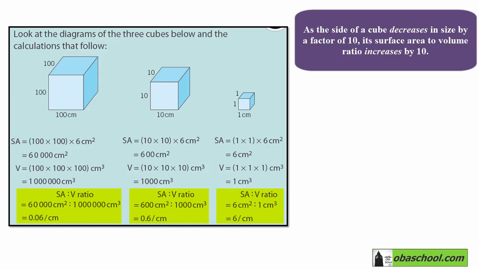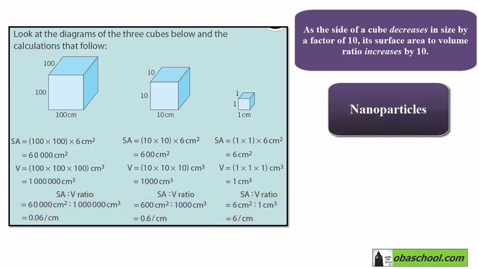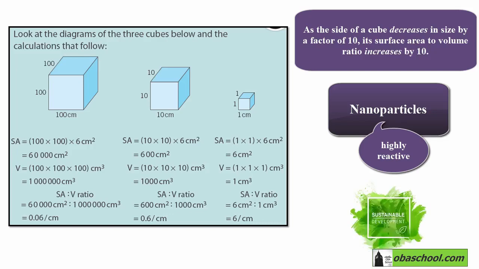So the higher the ratio, the greater the proportion of particles exposed at the surface. And this makes nanoparticles highly reactive compared to even powdered reactants. So, because nanoparticles are more reactive than materials with normal particle sizes, this will result in a more sustainable approach in industry because less resources will be used up.